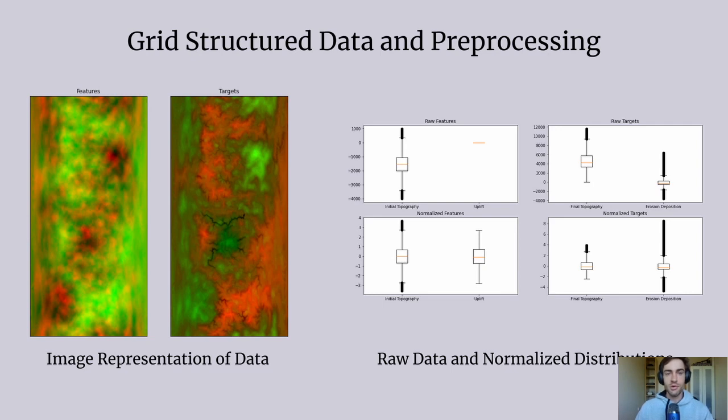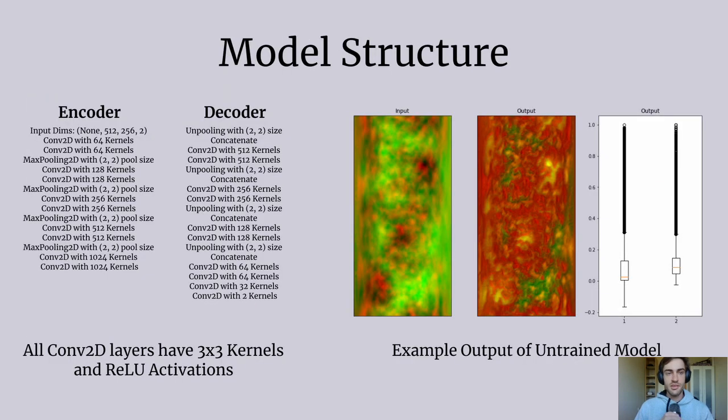Our model outputs the data in an unnormalized format, but our loss function normalizes it before applying the mean square error. Normalization ensures that all parameters are being treated with equal weighing in our model. Here's a summary of all the layers that I have used for the UNet model, and to the right we have the output of an untrained model.